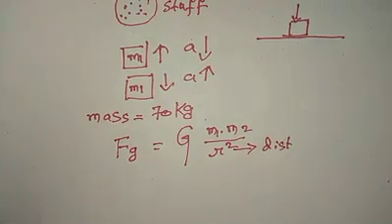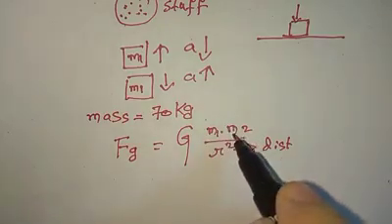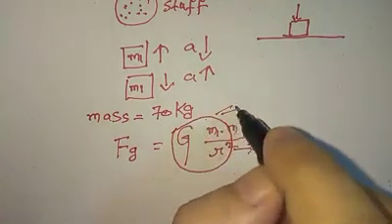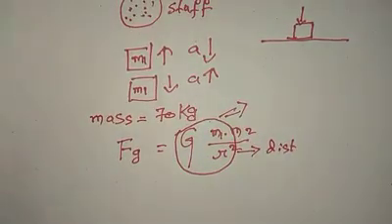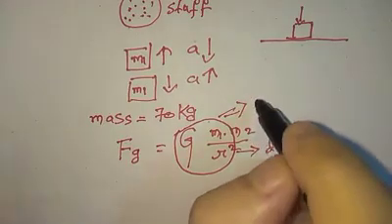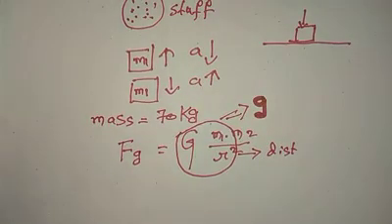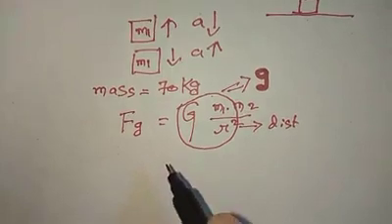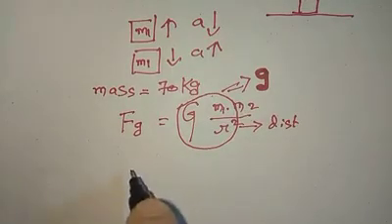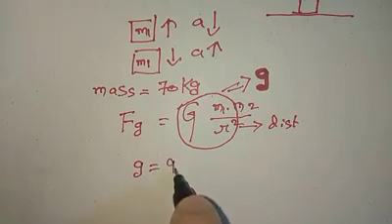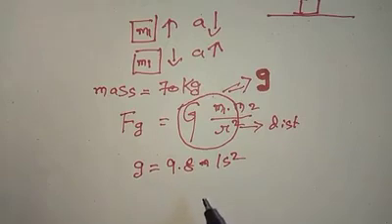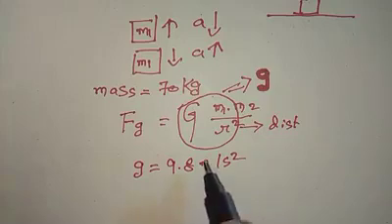Now what I'm trying to tell you is that sometimes this entire part, G times m1 over r squared, is taken as a small g. This is the gravitational acceleration of Earth, and we know it is approximately 9.8 meters per second squared. So this would be the value of g. The force of gravity on the surface of Earth gives 9.8 meters per second squared.